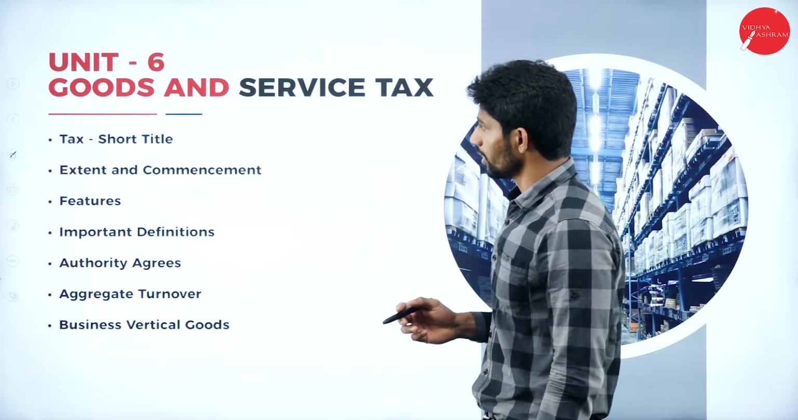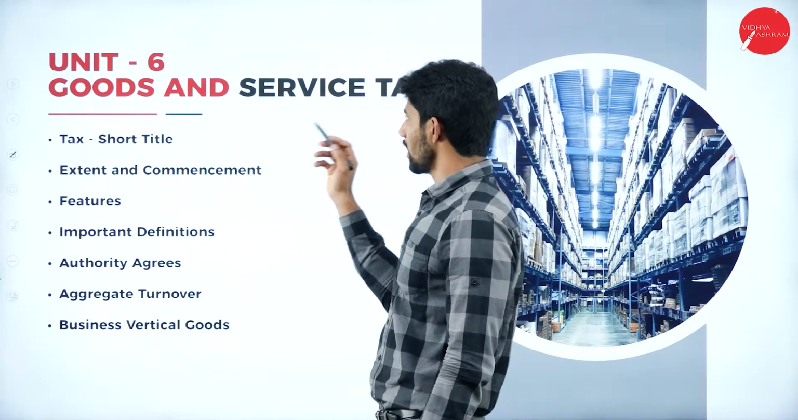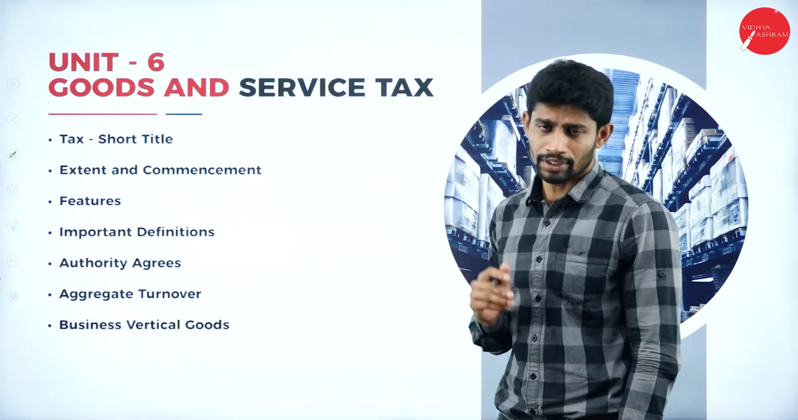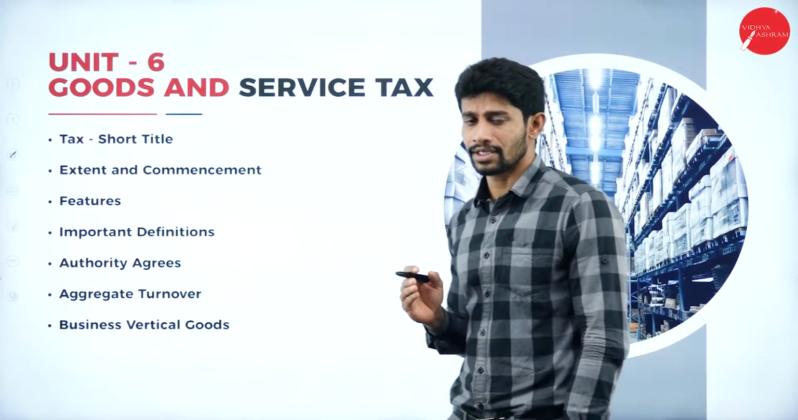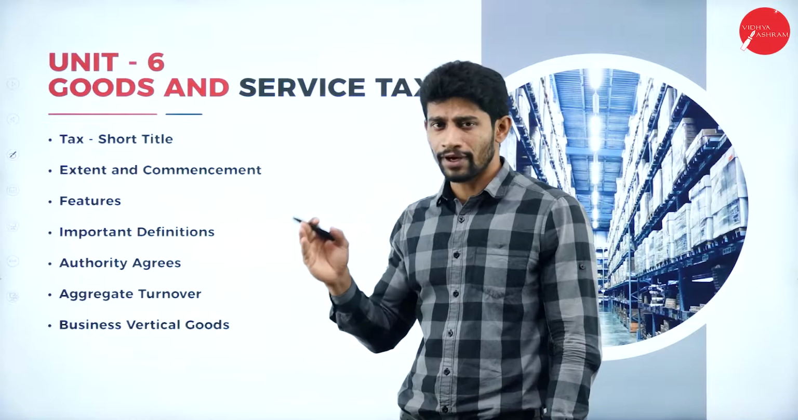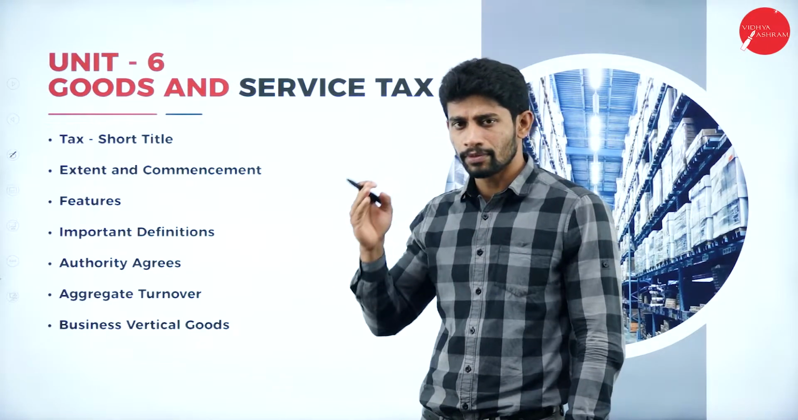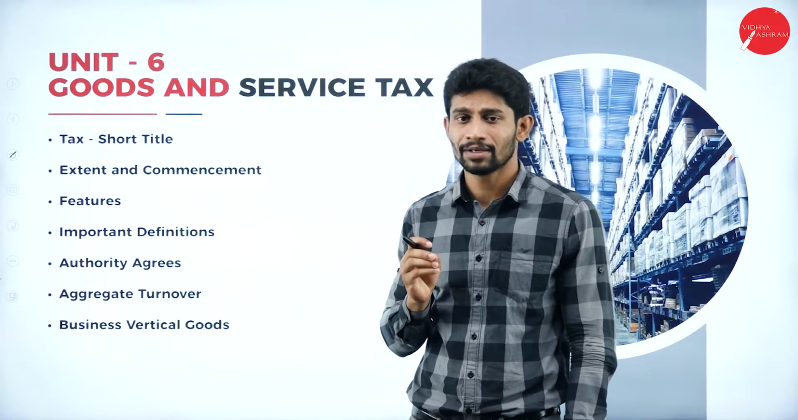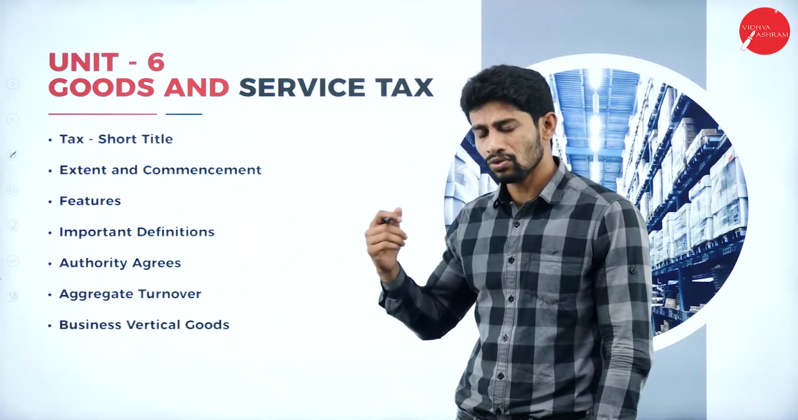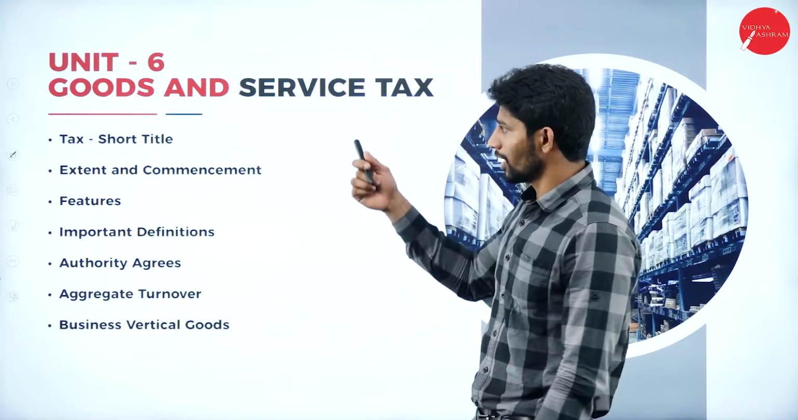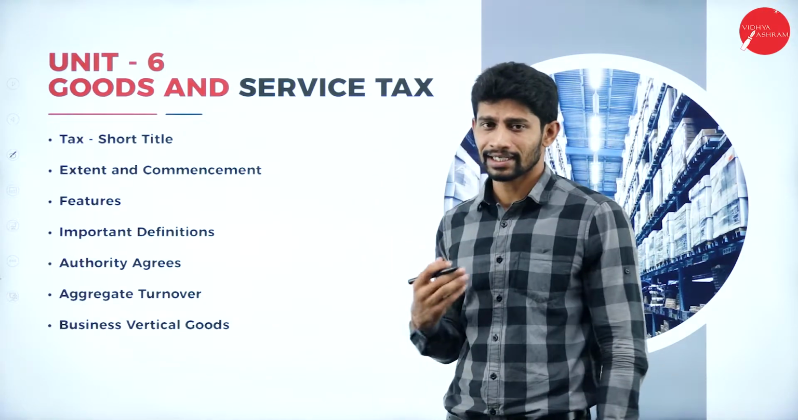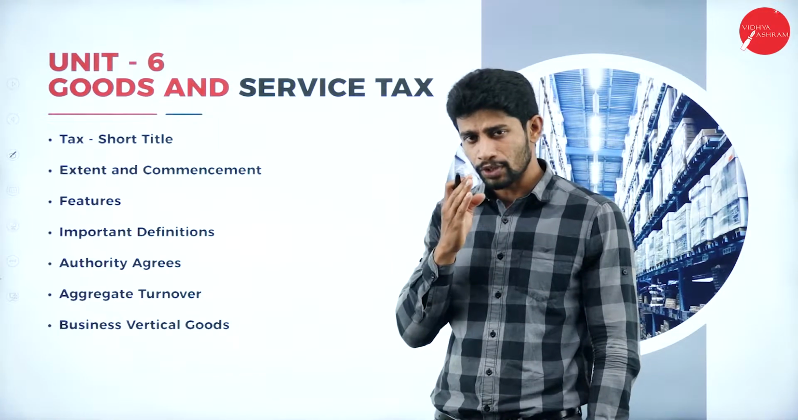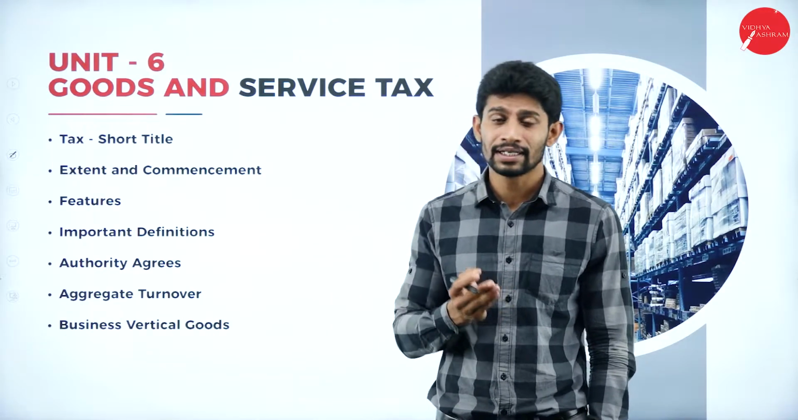Moving on, unit number 6, goods and services tax. So from unit number 1 to unit number 5, we will be learning about income tax aspects, and with respect to company also. But here we will be learning about indirect taxes. From unit number 1 to unit number 5, it deals with direct tax.